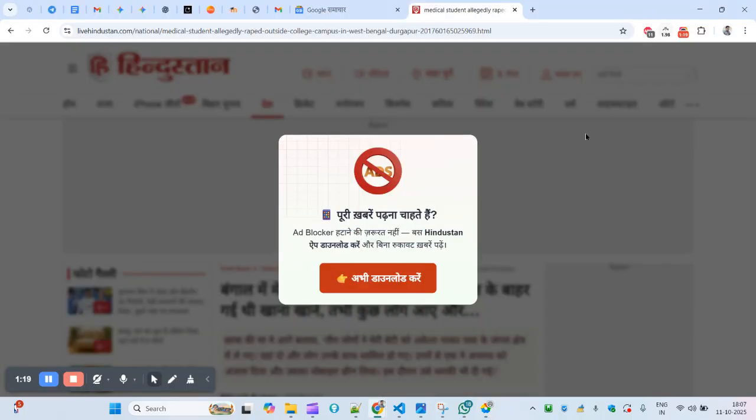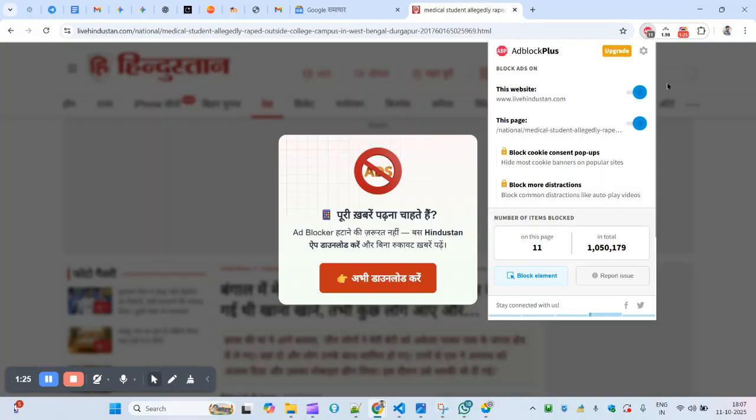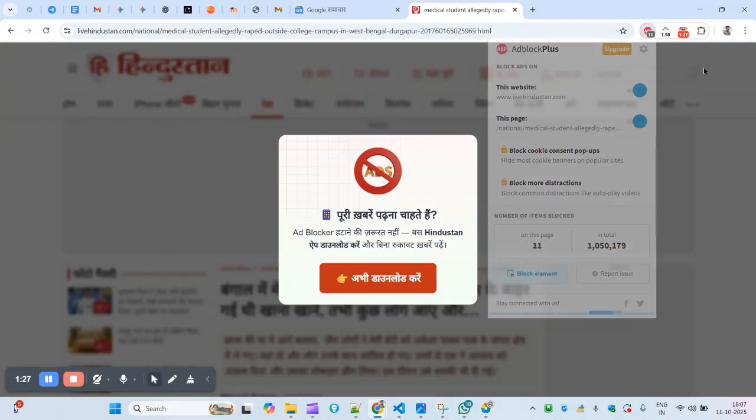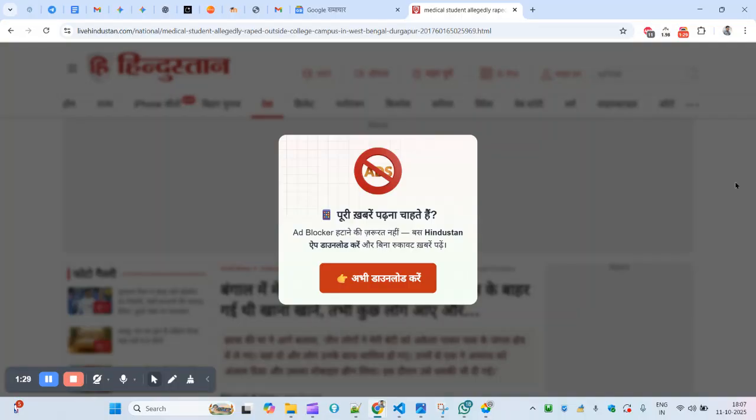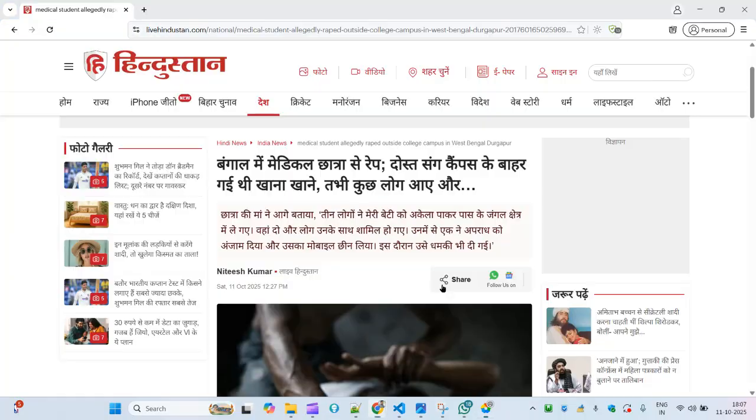So if I enable this one, enable this AdSense here on this page, that means I will disable this particular ad blocker. I can see lots of unwanted ads that is not required while I will be reading this. Okay, so this you see here, this is quite safer as compared to the Chrome browser.